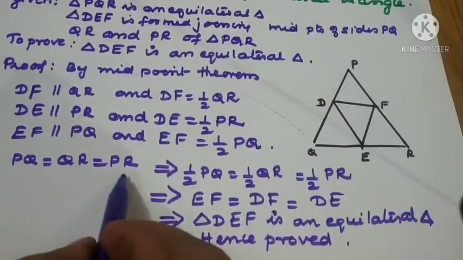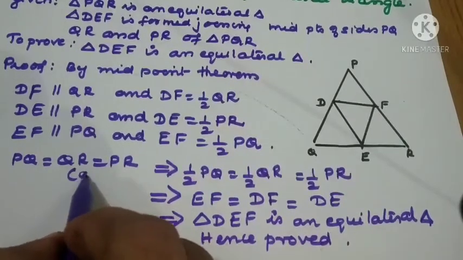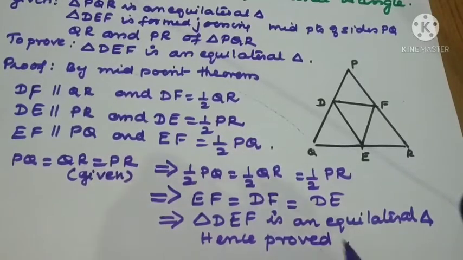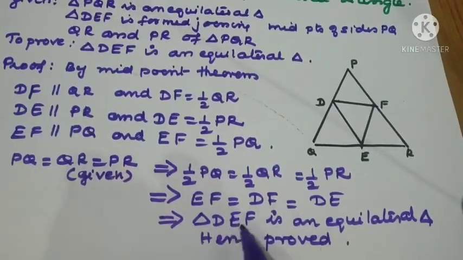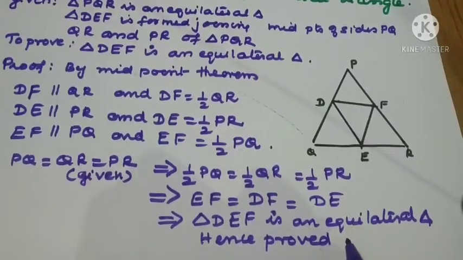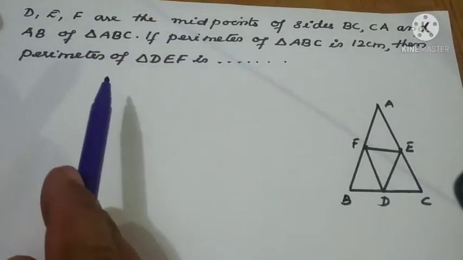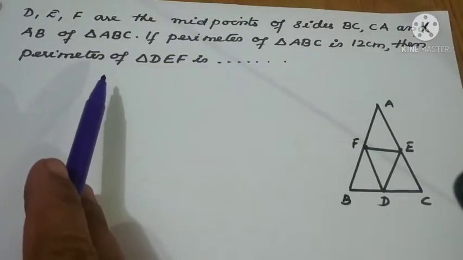So PQ equal to QR equal to PR, we can write the reason here: given. Because it's an equilateral triangle, now we got that all the three sides of the triangle DEF are equal. That means it's an equilateral triangle. Hence proved. In the same way, there can be a possibility of asking the question like this.